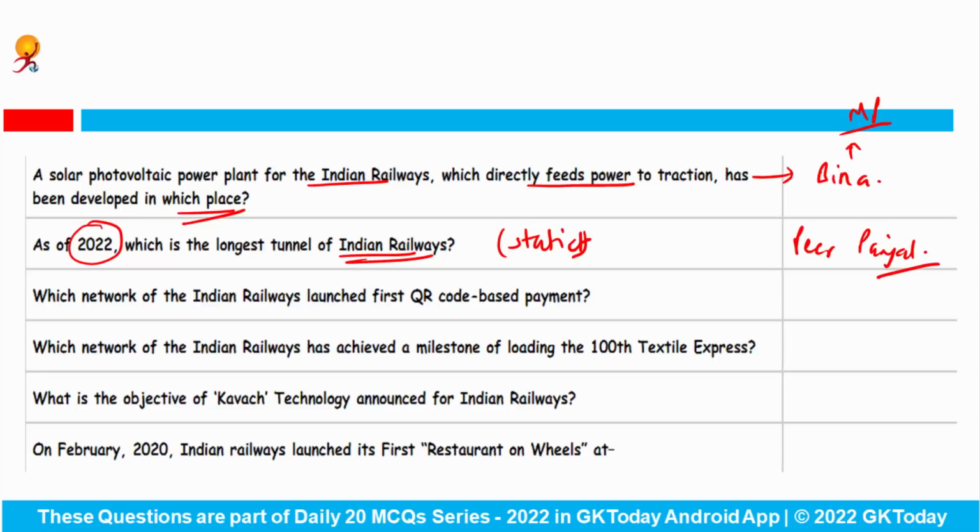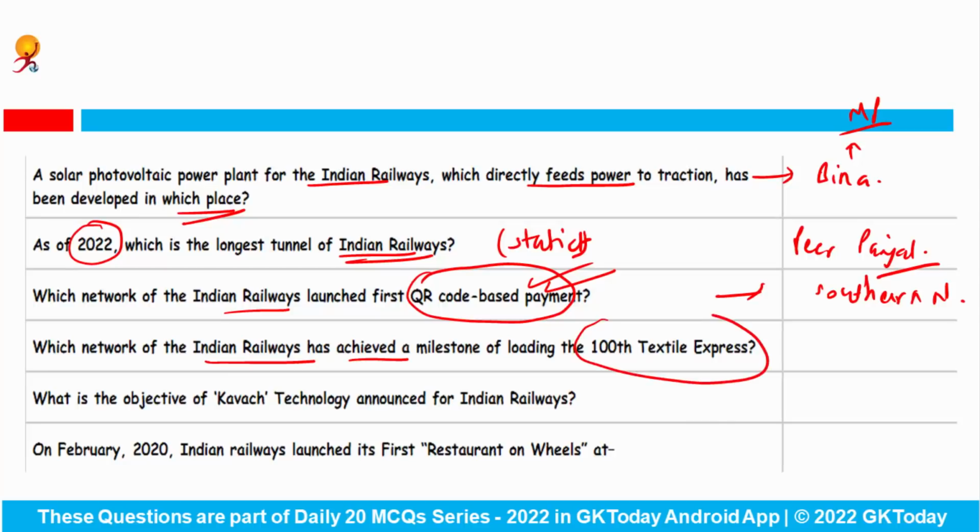Fine. Next is, which network of the Indian Railways launched first QR code based payment? Very important question. And the answer would be Southern Network. Next question. Which network of the Indian Railways has achieved a milestone of loading the 100th Textile Express? So this has been done by the Western Railway.